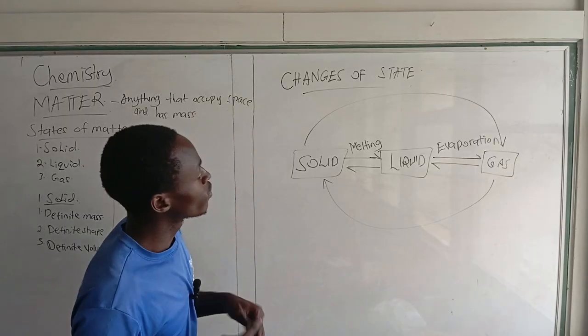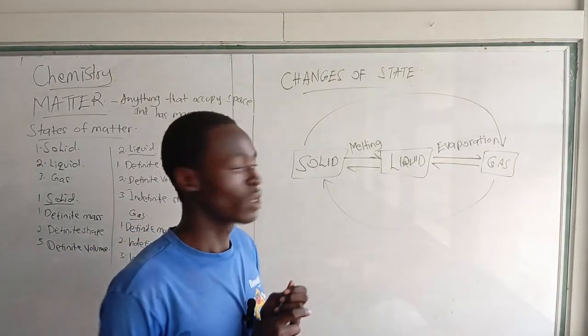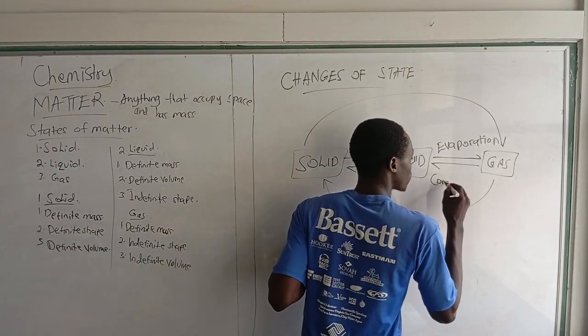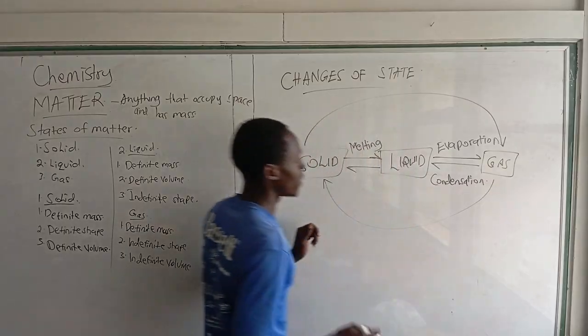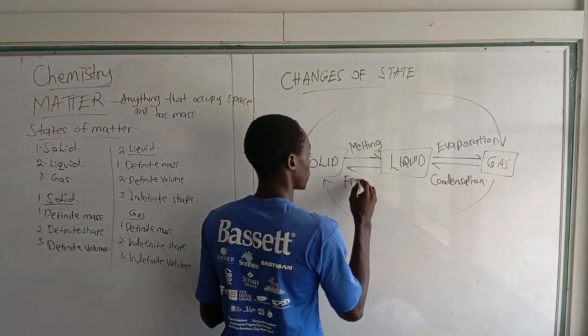Evaporation. And now, from gas back to liquid will require us to cool. When you cool it, the gas to liquid, the process is known as condensation. It will condense. And now liquid all the way back to solid will be freezing.